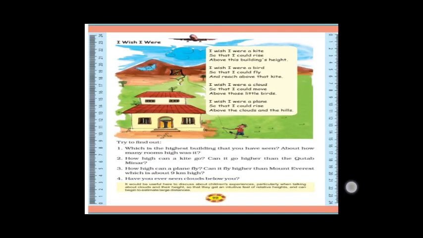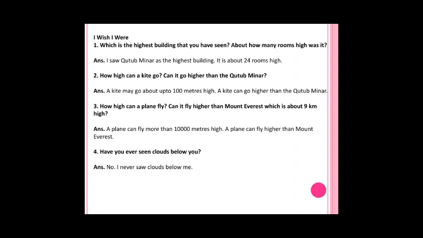See, here one poem is given. You can read out that poem, and some questions are given. You can answer that. I have given my own answer; you can give your own answers. You read that poem and answer it.